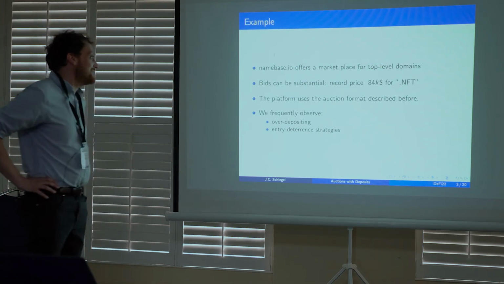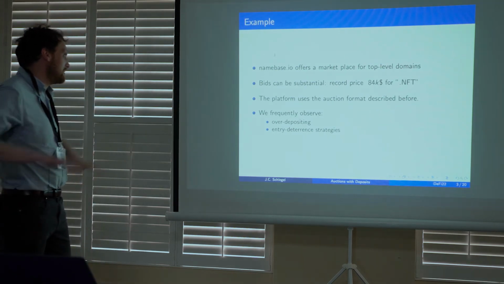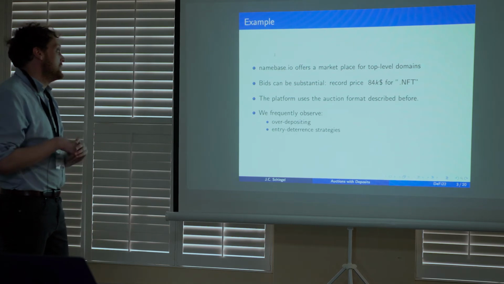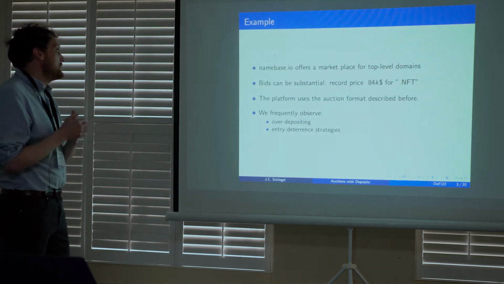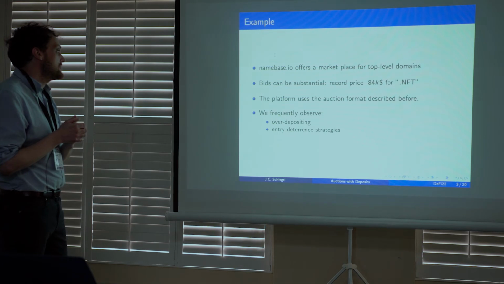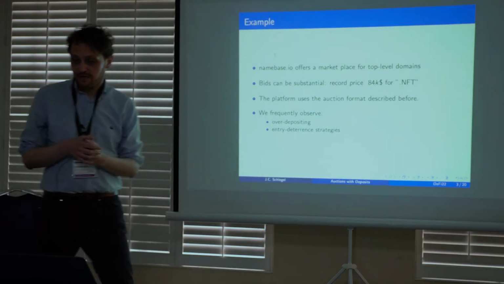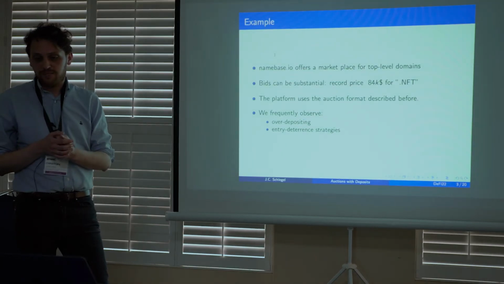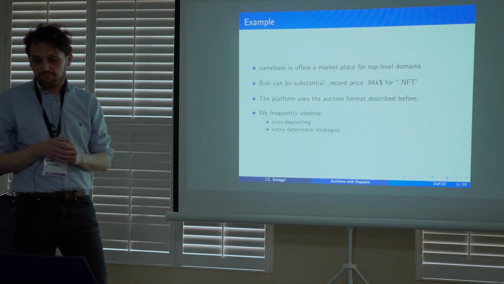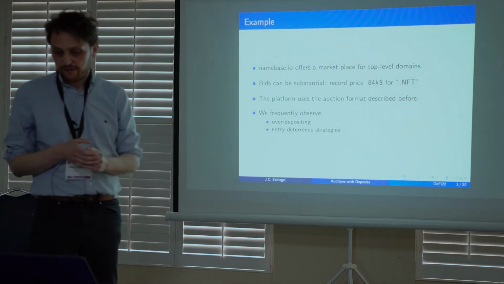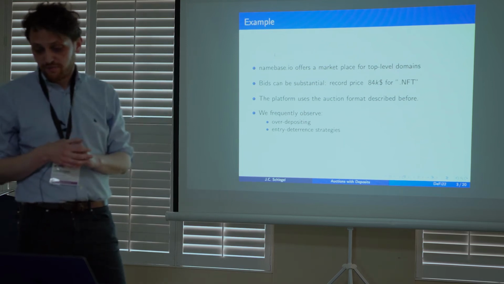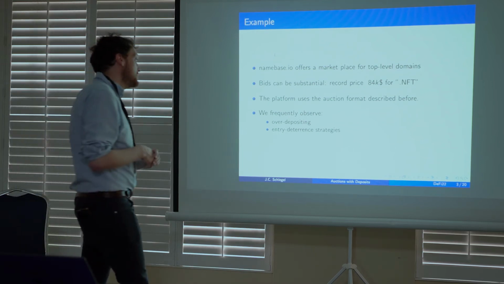Just to prove that I didn't make that up, there's one example. There are many of those auctions. One example is the webpage namebase.io, which is nice because it has a lot of data in a nice format. You can think of it as something similar to Ethereum Name Service, if you know that. You bid on some kind of domain, and you have exactly this kind of auction format that I described to bid on those domains.